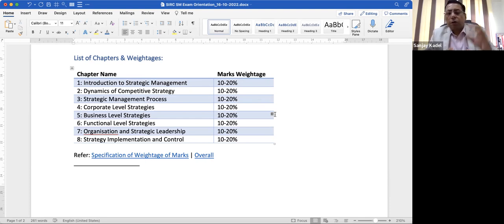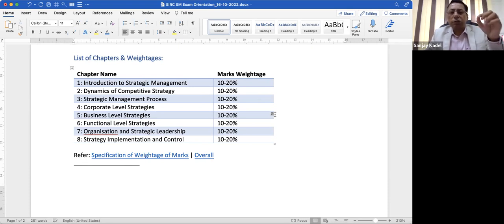Fourth is Corporate Level Strategy. Fifth is Business Level Strategy. And sixth is Functional Level Strategy. These 3 chapters are in a flow. You have in an organization 3 strategic levels. One is the corporate level, second below that is the business level, and below that you have functional level in a typical large scale organization.